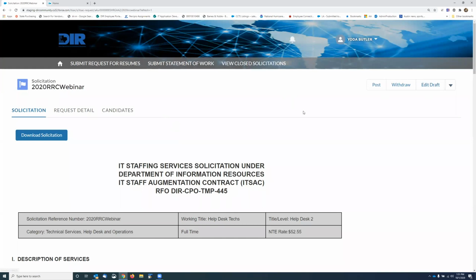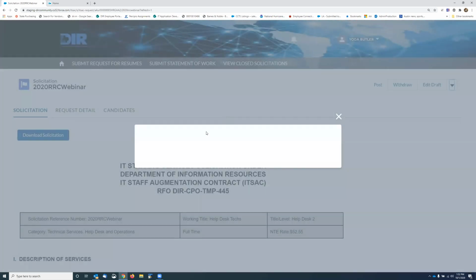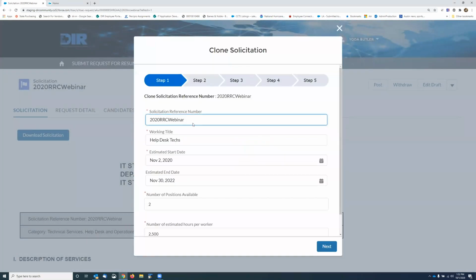From here, the other thing that you can do, and this is a benefit to the users that use this a lot, is they can clone this solicitation. So let's say that, okay, now I have my help desk text, but now I need technical writers or something. So you clone it. What'll happen when you clone, you will have to change this name right here. Let's say I still need help desk text.